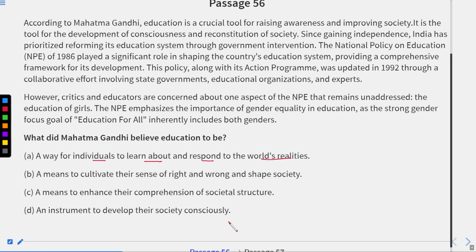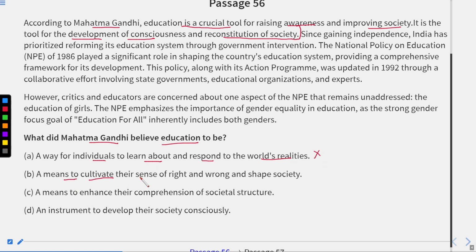Now, if we talk about these four options and the question, what Mahatma Gandhi believed education to be. If you see the first line, according to Mahatma Gandhi, education is a crucial tool for raising awareness and improving society. It is the tool for the development of consciousness and reconstitution of society. So according to this line, realities of the world, no, it has not been mentioned in the passage.